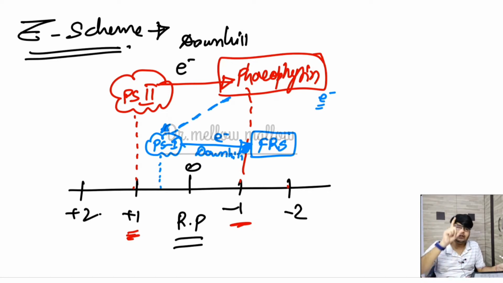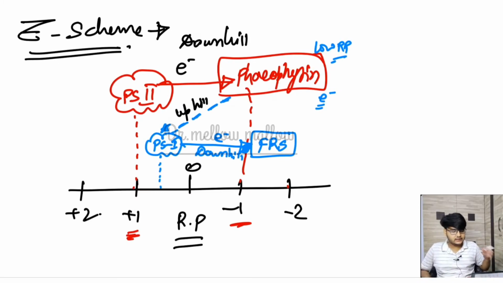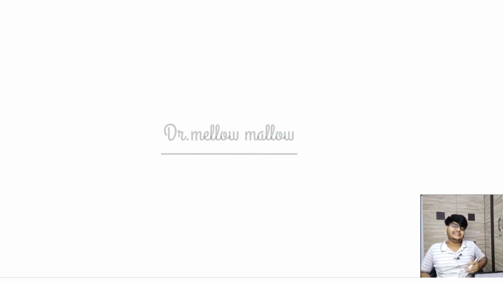Now it must get confirmation from PS1: are you excited or not? If you are excited, then I will come, otherwise I will not come. So it will ensure whether PS1 is excited or not. So this is called the Z scheme. We are arranging the molecules on the basis of their redox potential, and we get a diagram shaped like Z. That is why it is called the Z scheme.